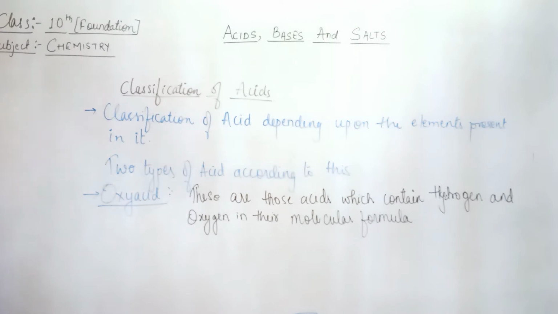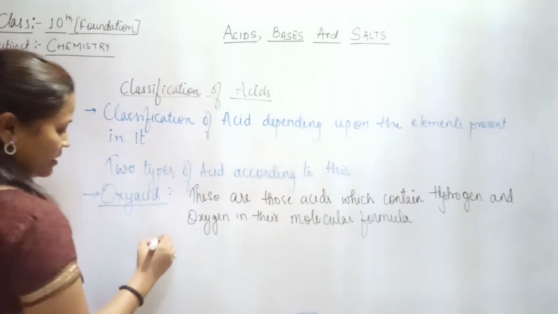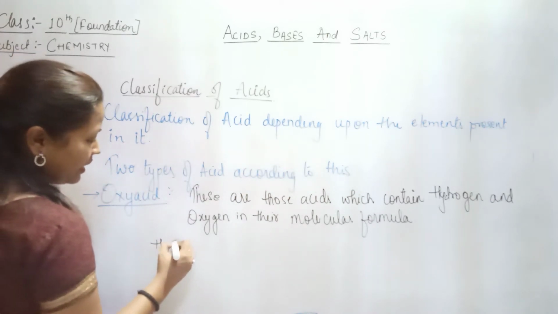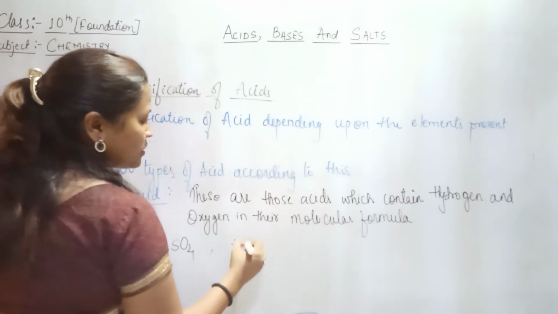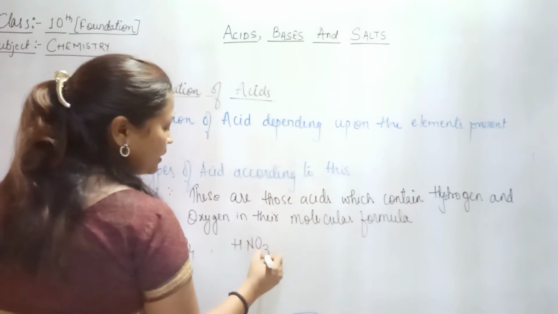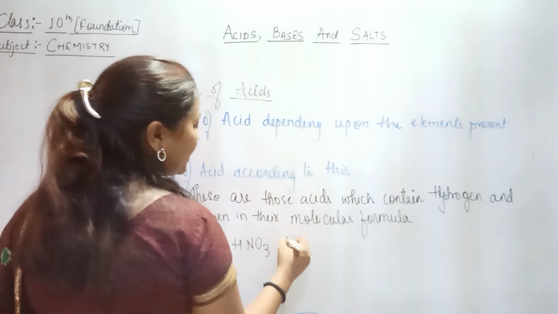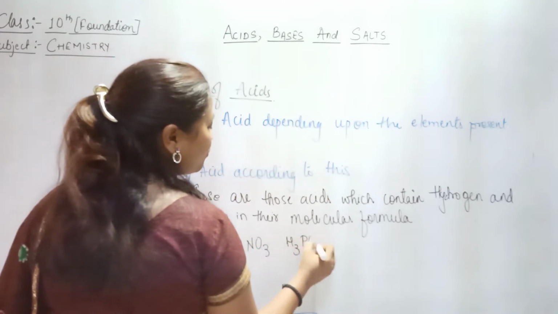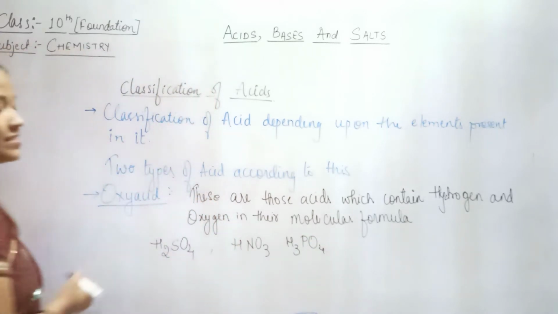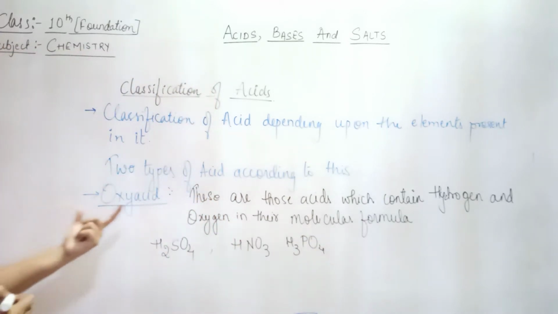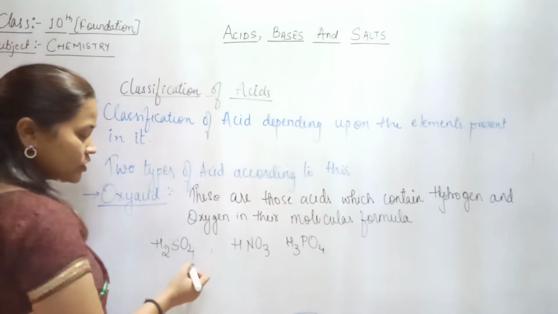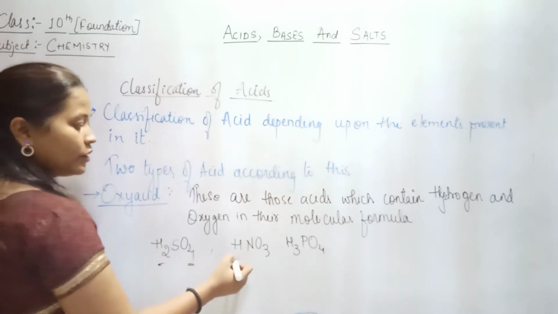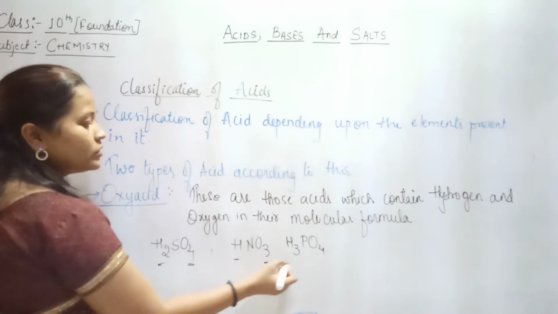So what is the example? Here you can take the example of H2SO4 or HNO3, or you can say H3PO4. All these are examples of oxy acids. Here you will find that there is presence of oxygen and hydrogen. Here also hydrogen and oxygen.